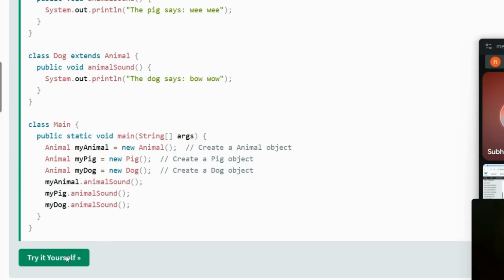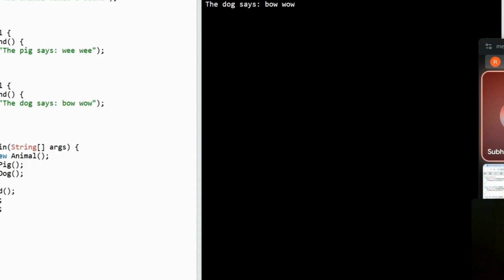Let me just show you the output here. See, now how do we get this output? It is very simple. So what we have done is this. We know this is our parent class. This is our subclass. Again, this is our subclass. Okay. What we did, we have created the objects, three objects in total. The names of the objects are myAnimal, myPig, myDog. Okay. So I created these three different objects.